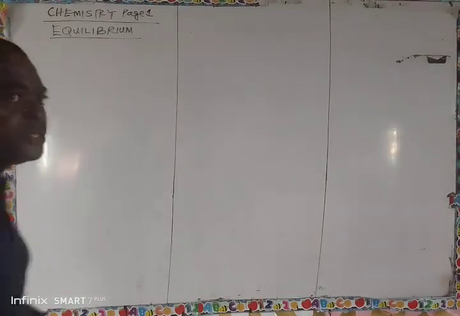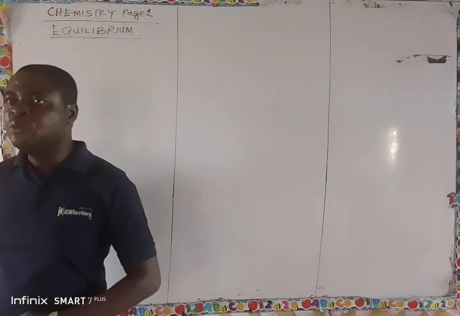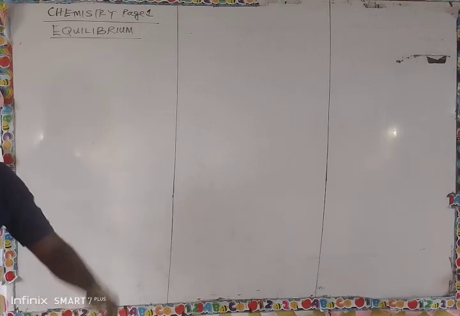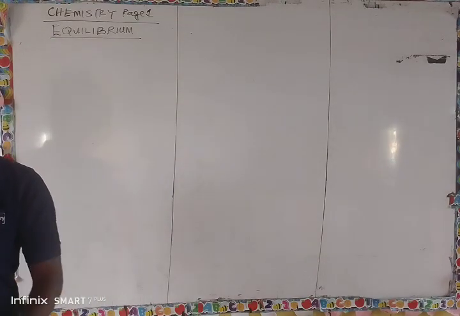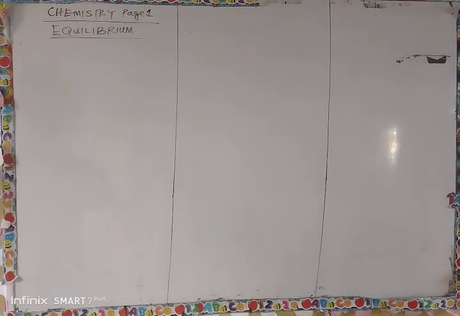Yes, good day, students. We are starting with the topic in chemistry today, equilibrium. A lot of people make the mistake, even in some textbooks, of calling it chemical equilibrium. It's not chemical equilibrium. Chemical equilibrium comes under equilibrium. It's one of the types of equilibrium we have. There are 4 types of equilibrium. One of them is chemical equilibrium.